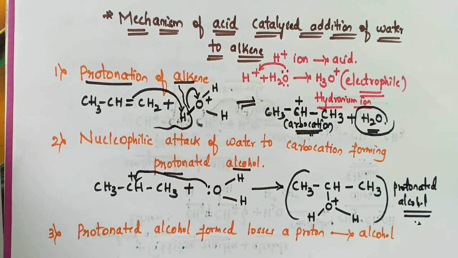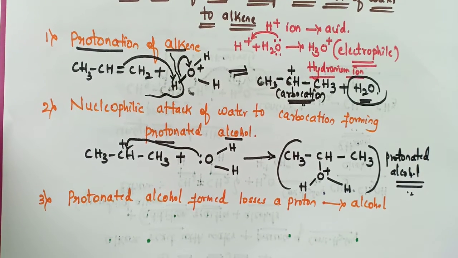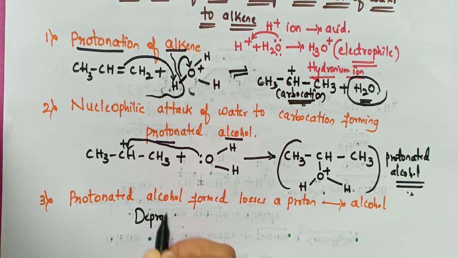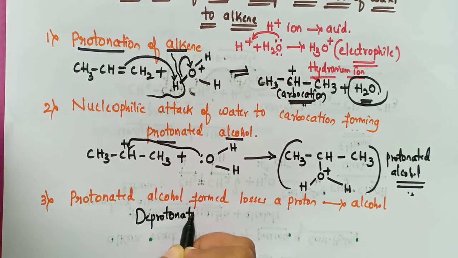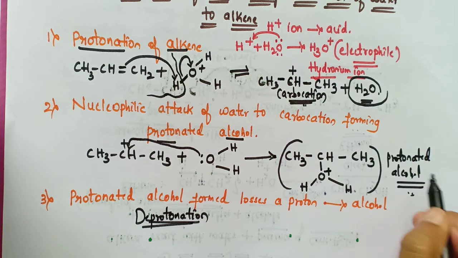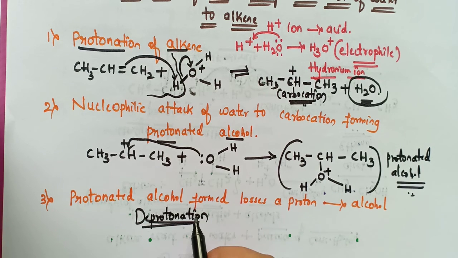Now moving to the third step, the protonated alcohol which is formed loses a proton and it will lead to the formation of the alcohol. That means deprotonation will occur to form the alcohol. Here is a protonated alcohol. It loses its proton and the formation of the alcohol takes place.